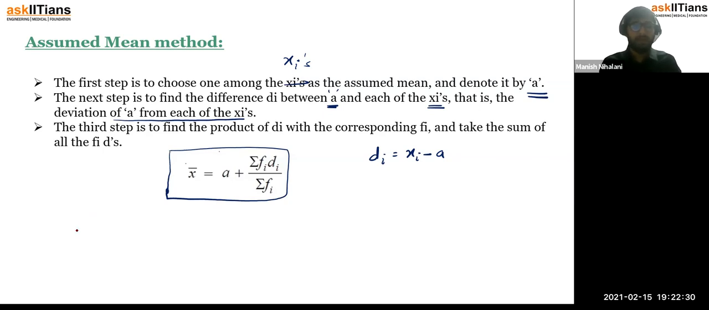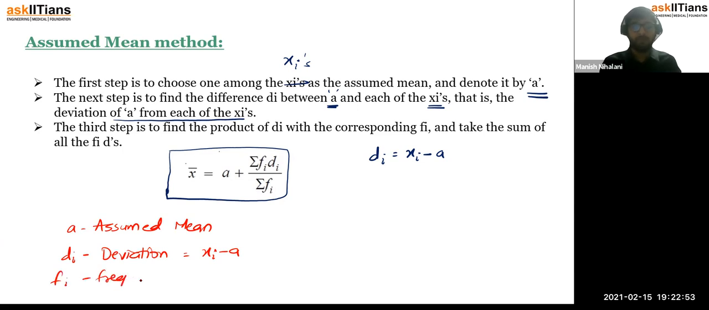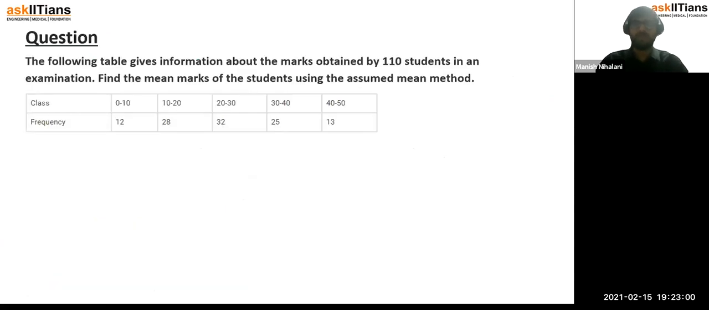Now what is a in this? A is your assumed mean, right? A is your assumed mean. What is your di? Di is the deviation, which is xi minus a, then fi is definitely the frequency, correct? So here now, let's say we are solving this question.